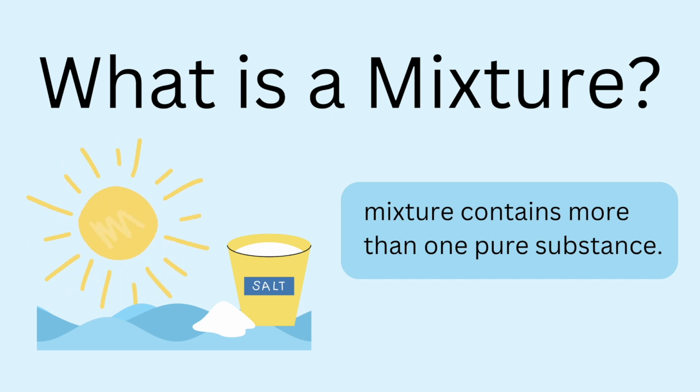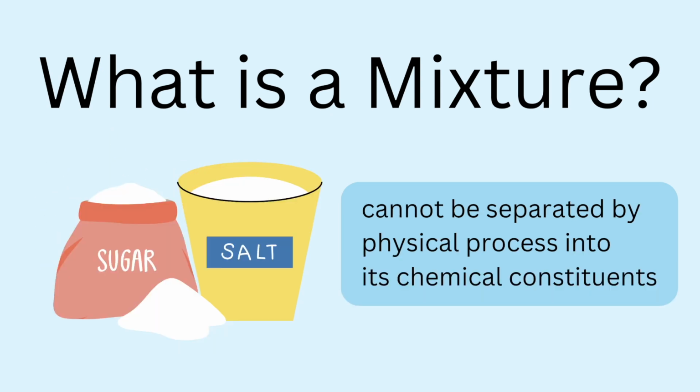I'm just quoting with my hands here, just to emphasize that it can be separated using a physical process. That is what we call a mixture. It's a collection of more than one pure substance, and it can be separated by a physical process into its chemical constituents.